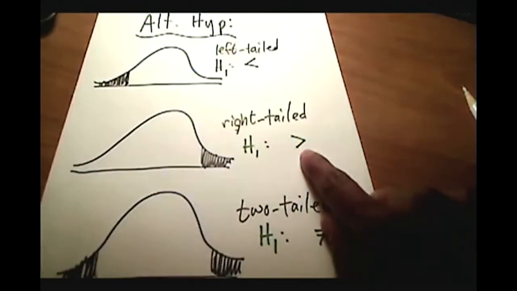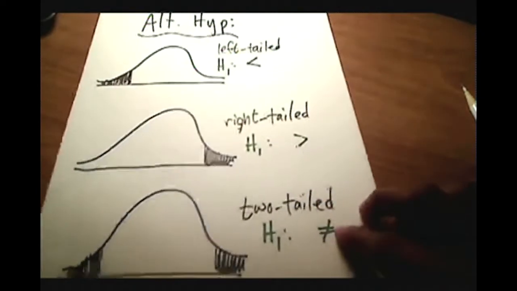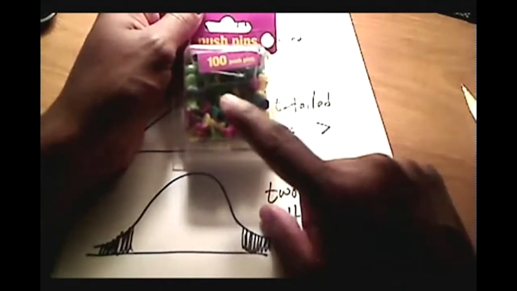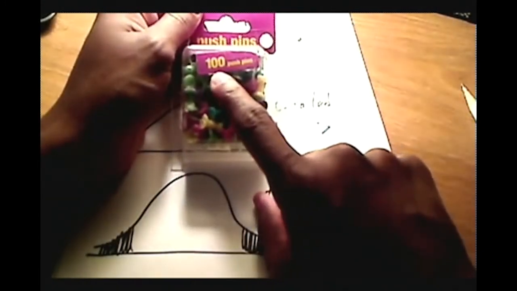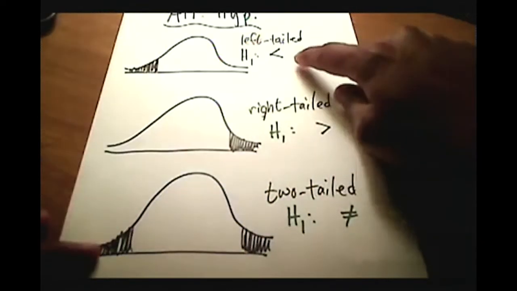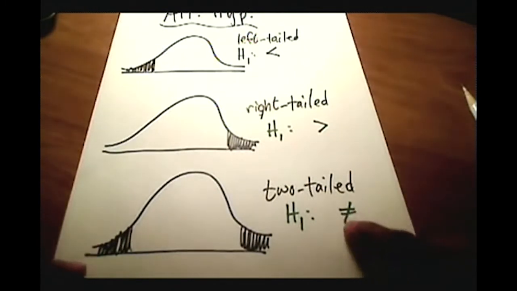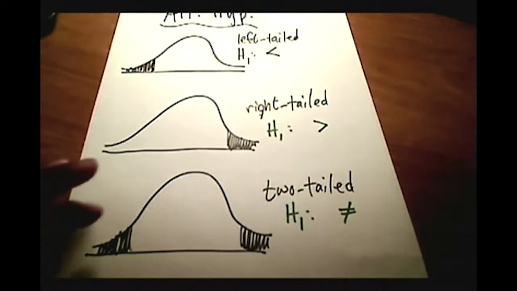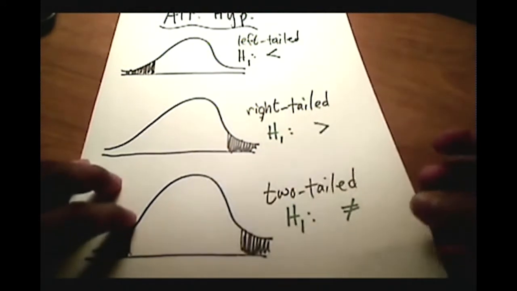Well, more than would be a right tail test, greater than. If I state the claim as, "I don't think they're putting 100 in there," notice I'm not specifying when I say I believe there aren't 100 in there. I'm not specifying whether it's less than 100 or greater than 100. So in that case, it would be a two-tailed test. Depending on the wording that you see, it could be one of those types of alternative hypotheses or claims.